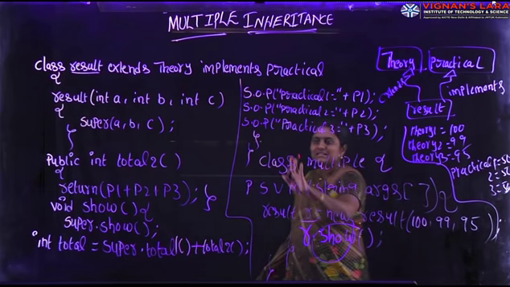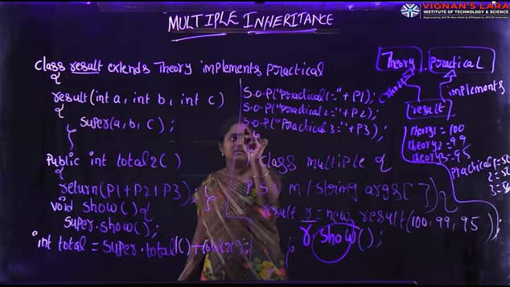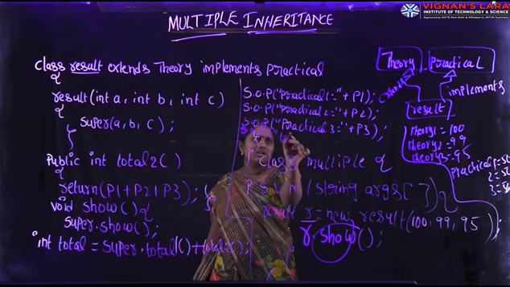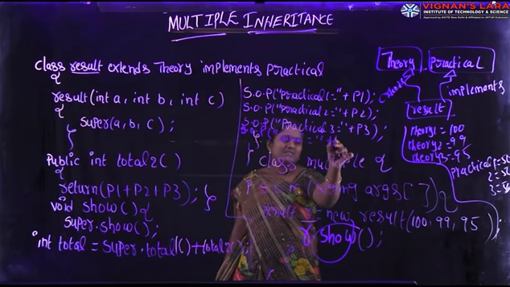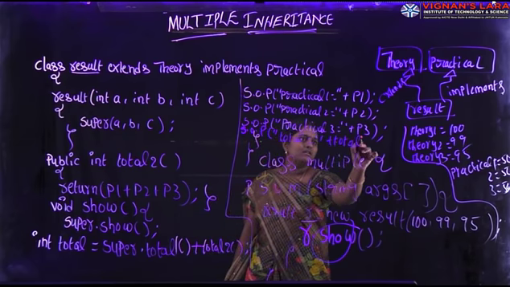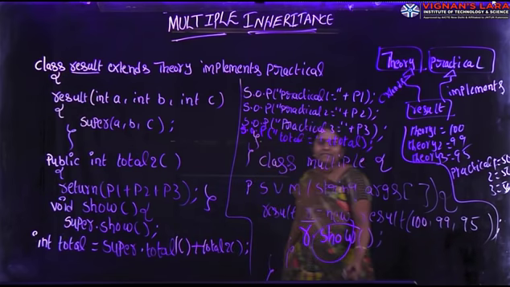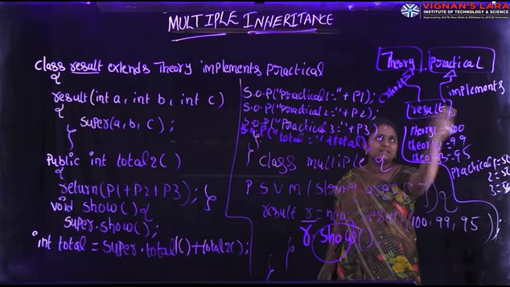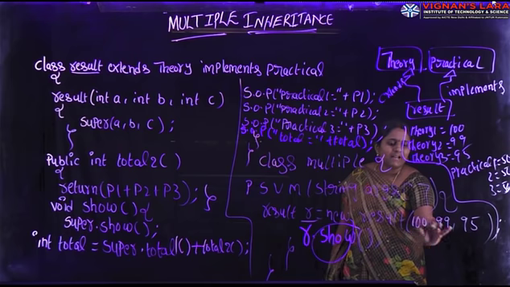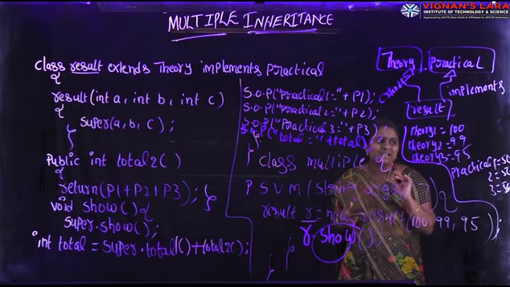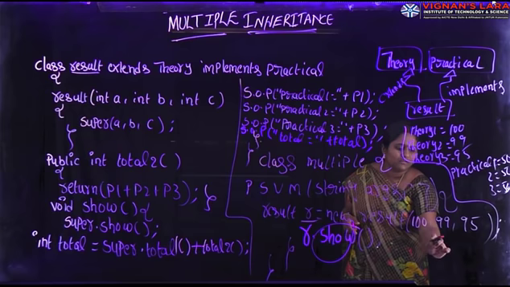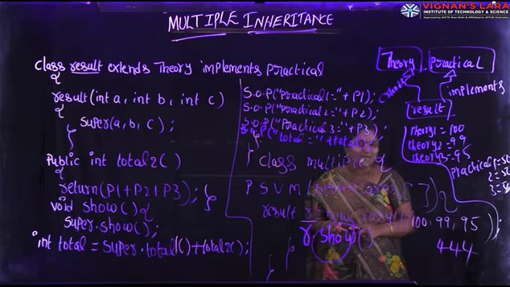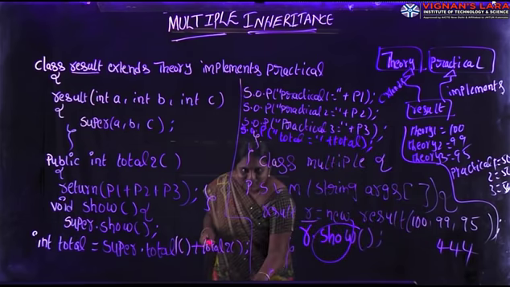Finally, in order to access the total in this show method, we write one statement, total equal to plus total. Then only we can access the final total on the console. It will print practical marks plus theory marks on the console. Finally 100 plus 99 plus 95 plus 50 plus 50 plus 50, so we get 444.